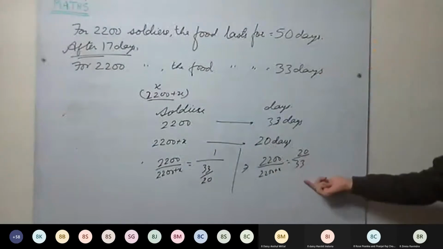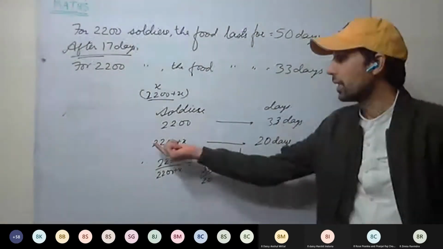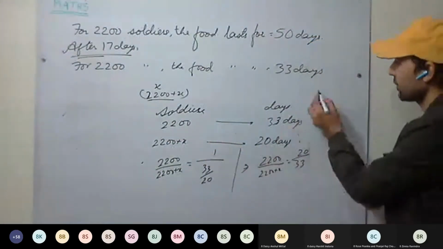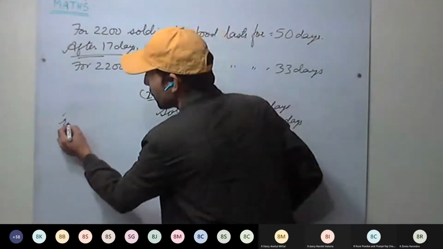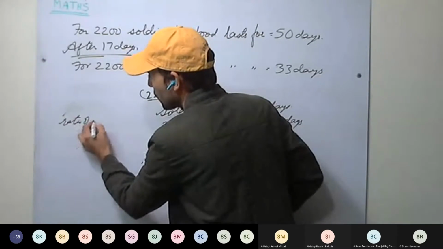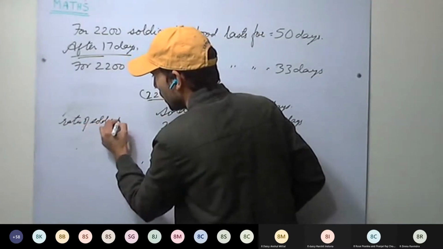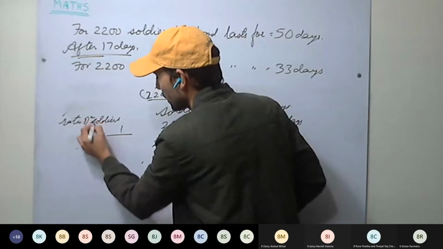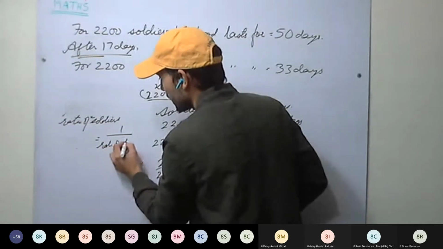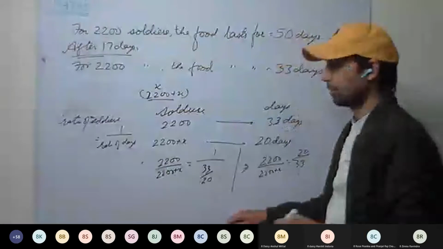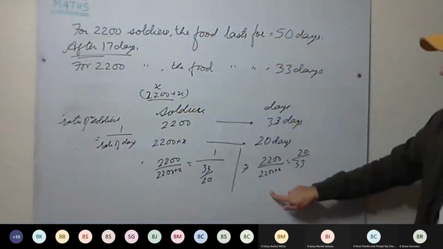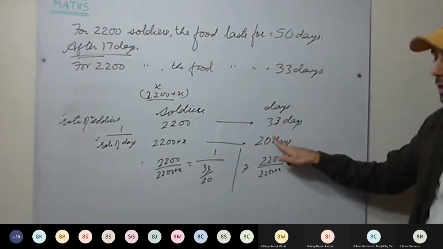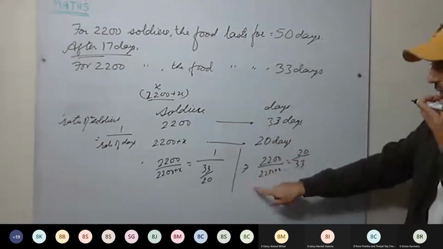This way also you can do. So here I have to write one more step. Ratio of the number of soldiers equal to 1 divided by ratio of number of days. This way as well you can do, because they are inverse variations. Number of soldiers increased, food is lasting for less number of days. This way as well you can do.